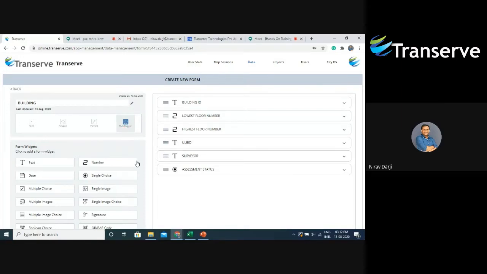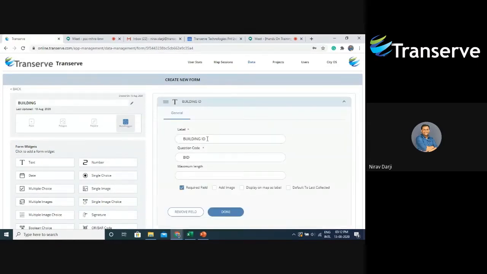Then after this, as you can see on the right side, I have added 6 widgets already. These widgets are the compulsory widgets, without which this form will be acting as a general data collection form. So these widgets need to be added. So I'll show you the first widget. It is a text field called building ID. It will be taking the building ID.